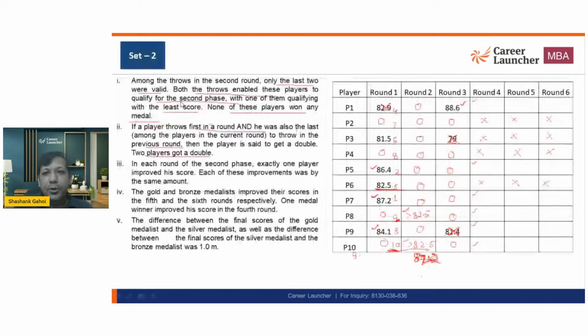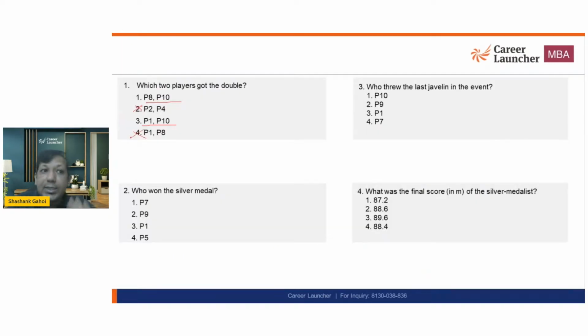Now the problem with P1 is that he has at least three people behind him, that is P5, P6, and P7. So this person can never be the last. If P1 can never be the last, he cannot get a double, because the one who is last in a round throws first in the next round. It means P1 can never get a double. It means P8 must be getting a double.